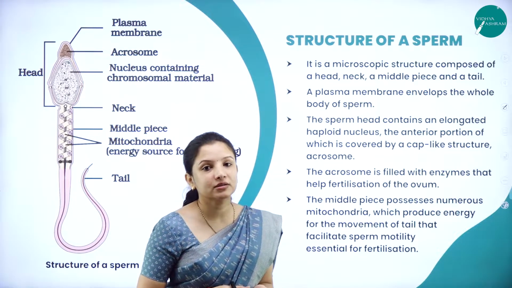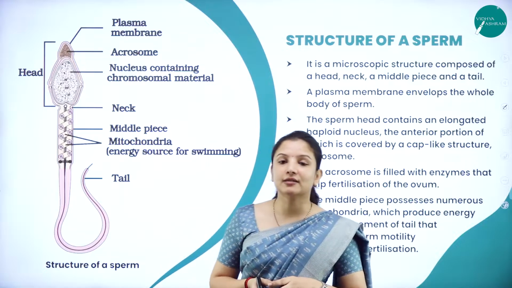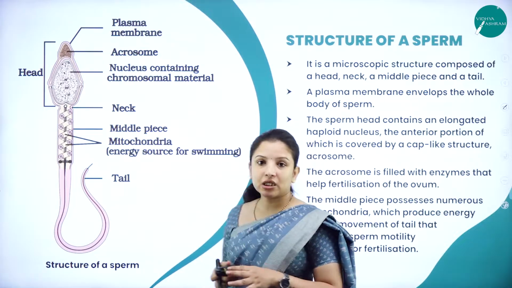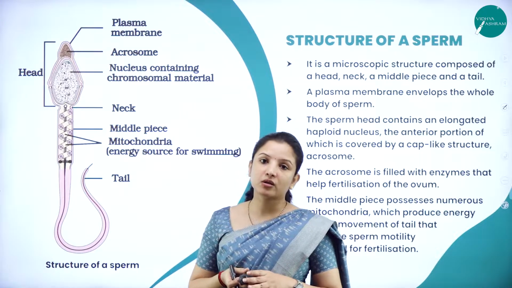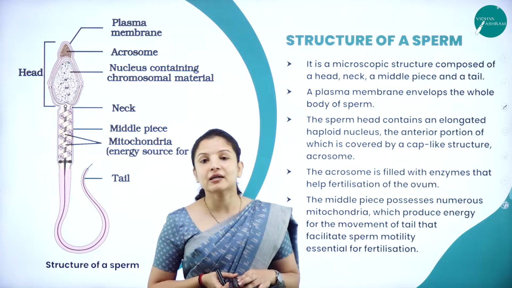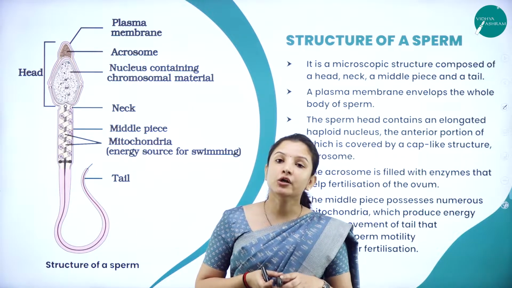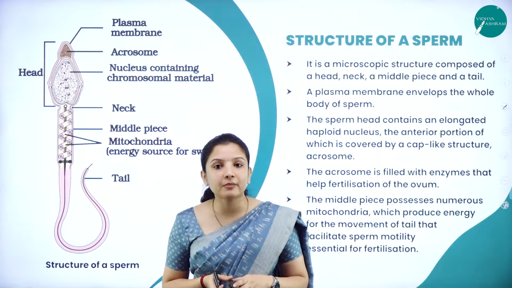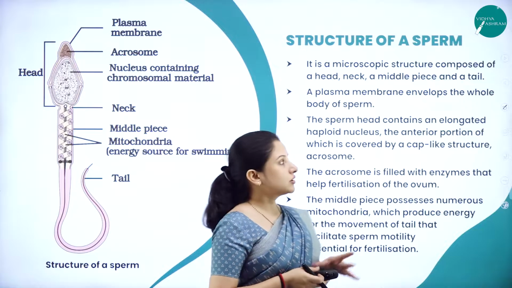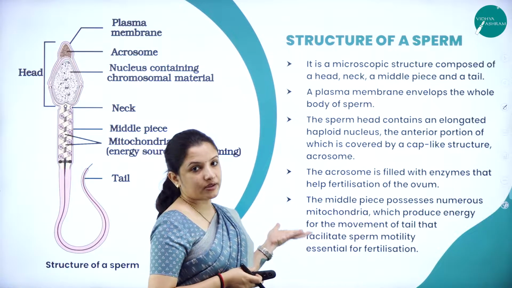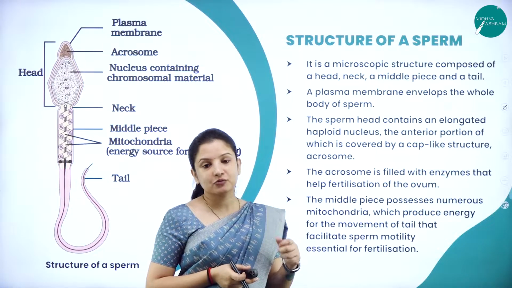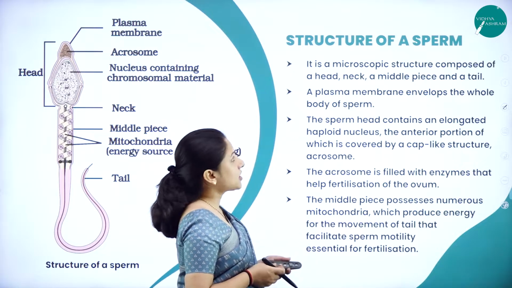Now since we know this process of spermatogenesis, let us move into studying the structure of the sperm. This particular topic is very, very important because it keeps repeating as a question in the exam. For either 3 marks, they will just ask you to draw the structure of the sperm, or for 5 marks, they'll ask you to draw and explain the structure of the sperm. So this is also very, very important. In this chapter also, for sure, there are questions that will fetch you good marks. So, structure of a sperm.